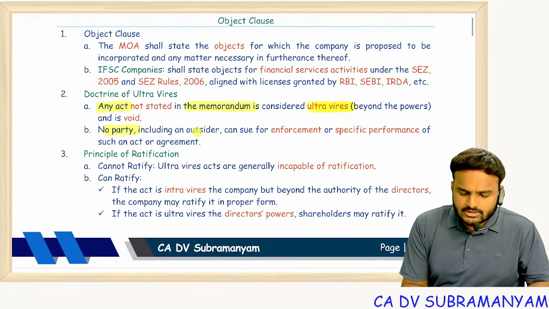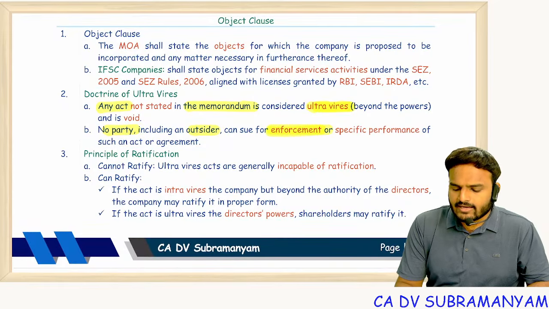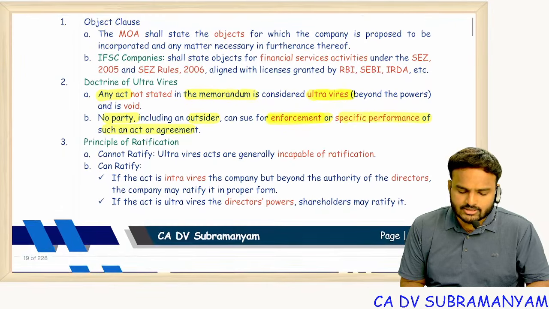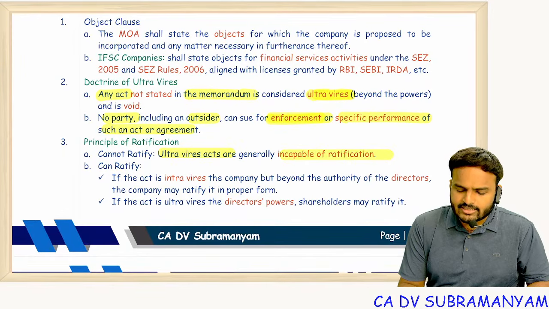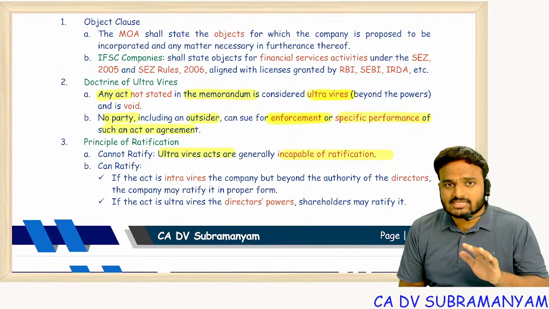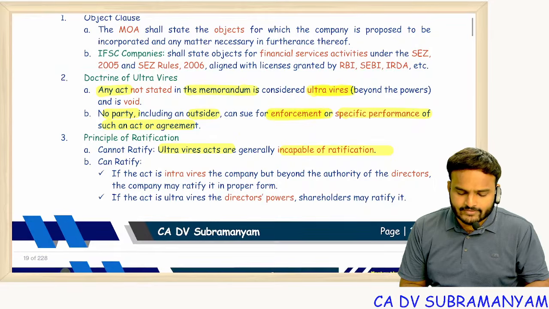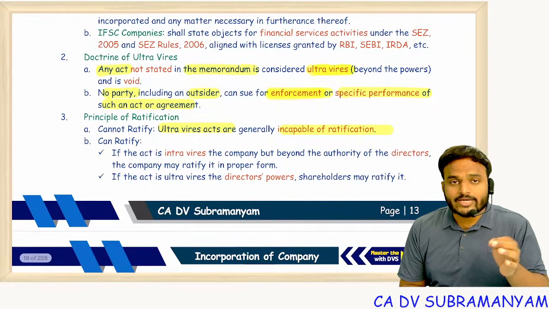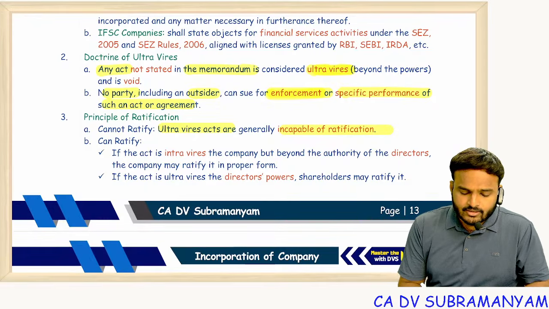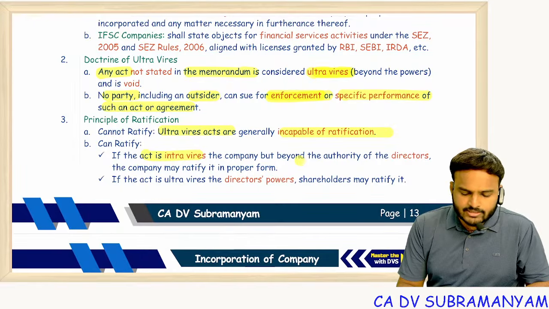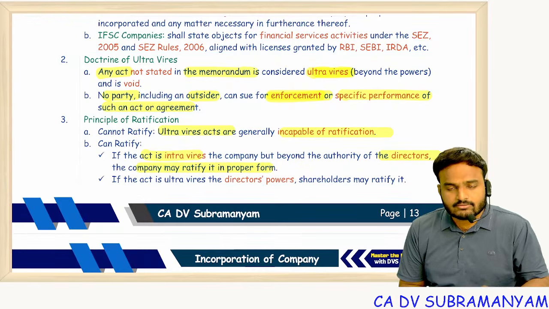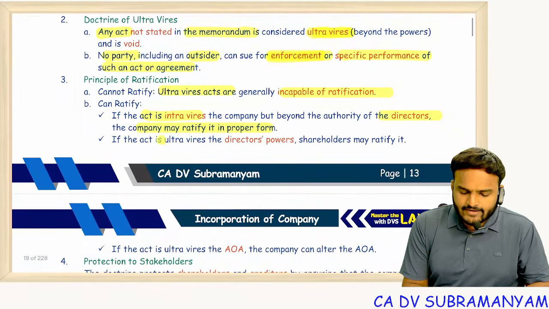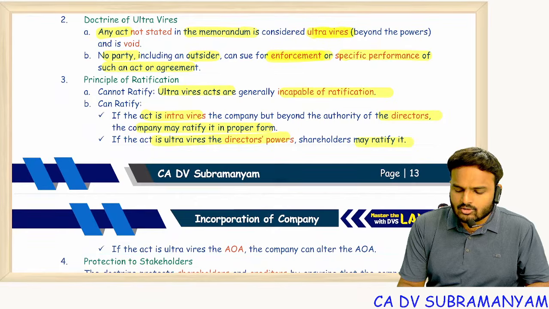No party, including an outsider, can sue for the validity or enforcement of such an act or such an agreement, ultra vires agreement. Ultra vires acts are generally incapable of ratification because only valid acts can be ratified. Void acts can never be ratified. Void from the beginning, void ab initio acts can't be ratified. If the act is intra vires the company but beyond the authority of the directors, then the company may ratify in the proper form. If the act is ultra vires the directors' powers, shareholders may ratify it.